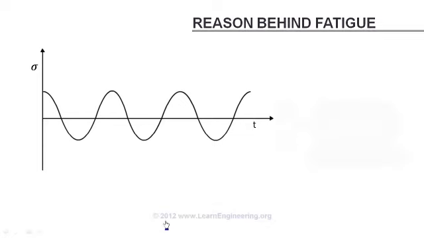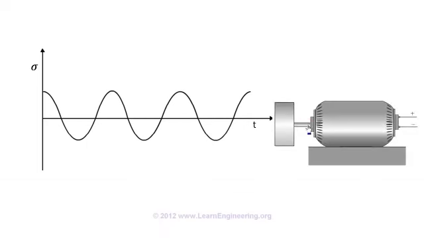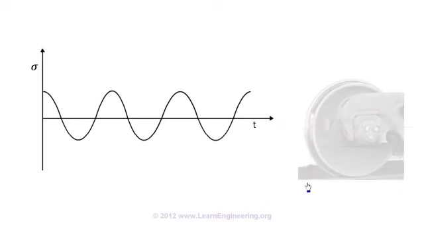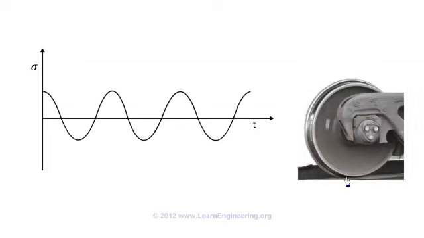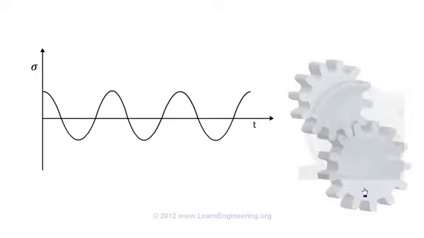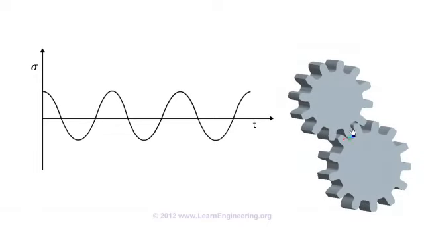The same phenomenon can happen for the axle of this motor, where it is undergoing fluctuating stress due to the gravity effect of this mass. This rail wheel, when it is in contact with the track, produces a high contact stress. But when the wheel rotates, stress gets relieved. When it comes back to the original position, contact stress arises again. So this also is a case of fluctuating stress. It may fail due to fatigue, if we do not design it properly. Same is the case with a gear pair. Here contact stress arises at the mating point.